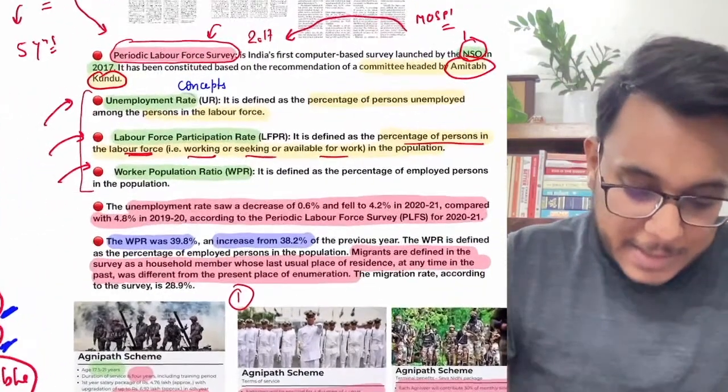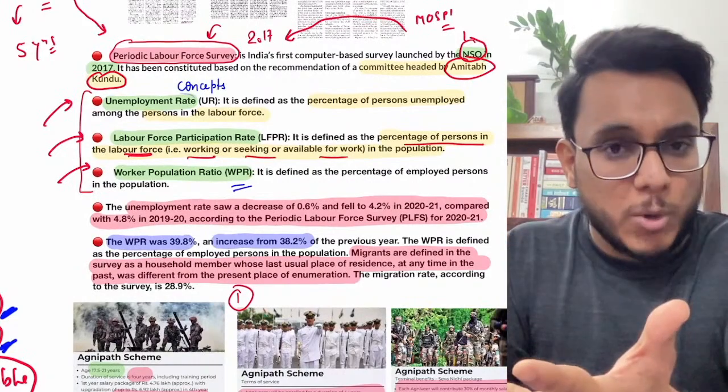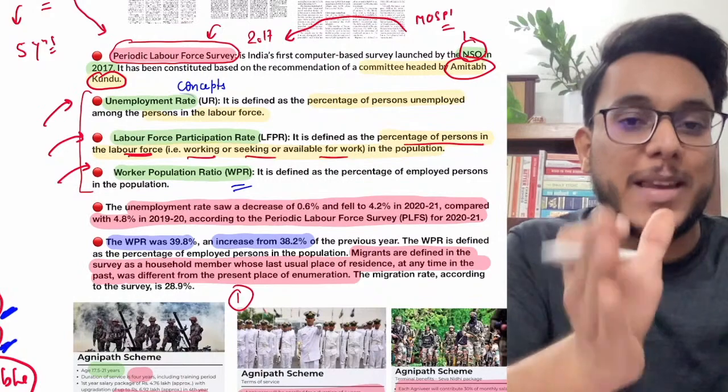Then next is the worker population ratio. So what is the worker population ratio? Out of the total population, how many are the workers? How many are working?